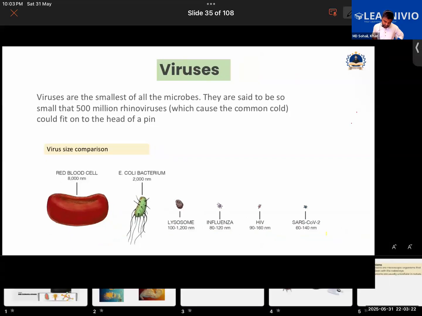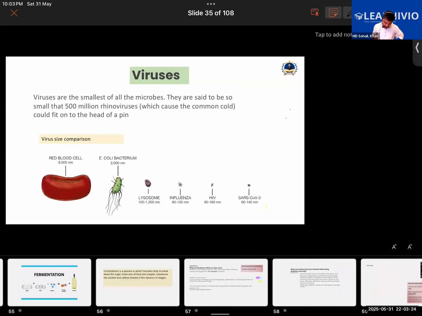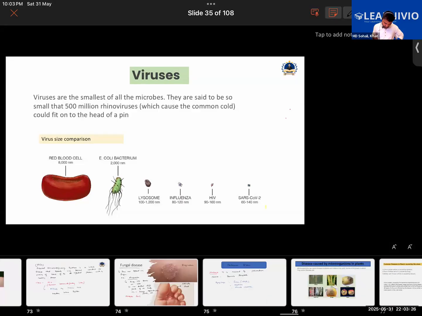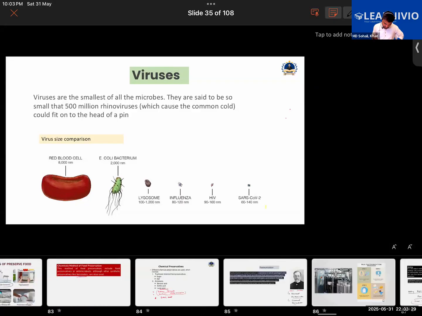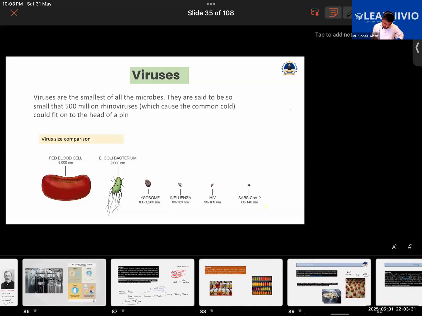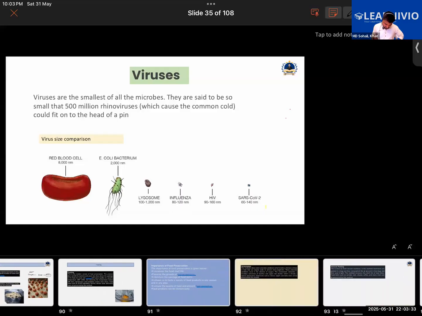By the way, the cases of COVID are rising. You guys know that, right? Cases of COVID are rising at an alarming scale. It's a very concerning thing.